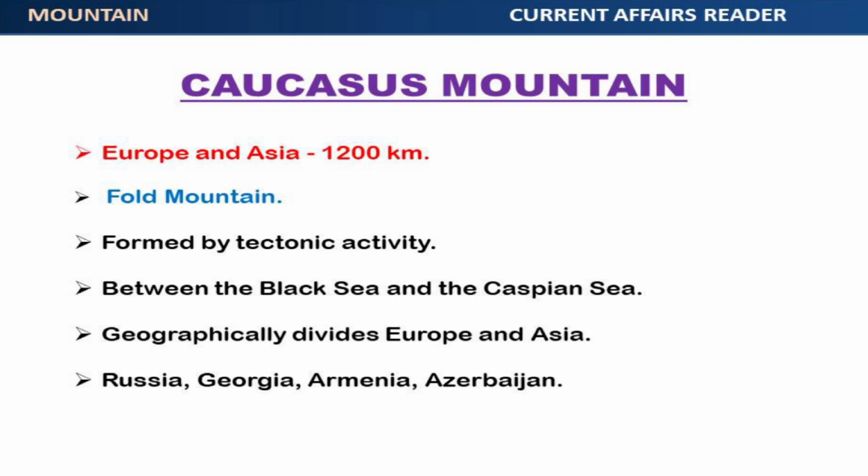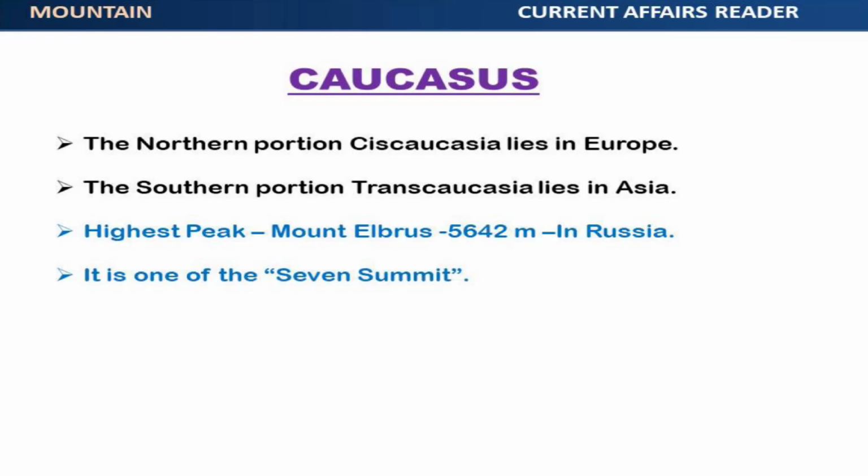It spans through Russia, Georgia, Armenia, and Azerbaijan. The northern portion, Ciscaucasia, lies in Europe. The southern portion, Transcaucasia, lies in Asia. Highest peak in the Caucasus is Mount Elbrus, at an elevation of 5,642 meters, located in Russia. Mount Elbrus is one of the 7 summits.